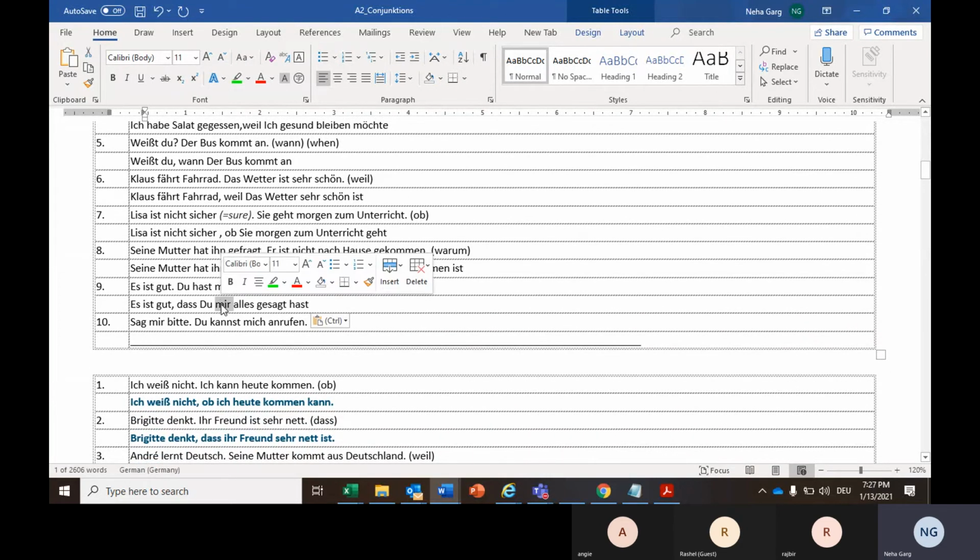Now can somebody tell me if mir is correct here or not? Should I use mich here or should I use mir here? Here, should it be mir or mich? Mich. Warum mich? Here, me is dative. No. So mir is the correct answer because me is the dative case, that you have told everything to me.